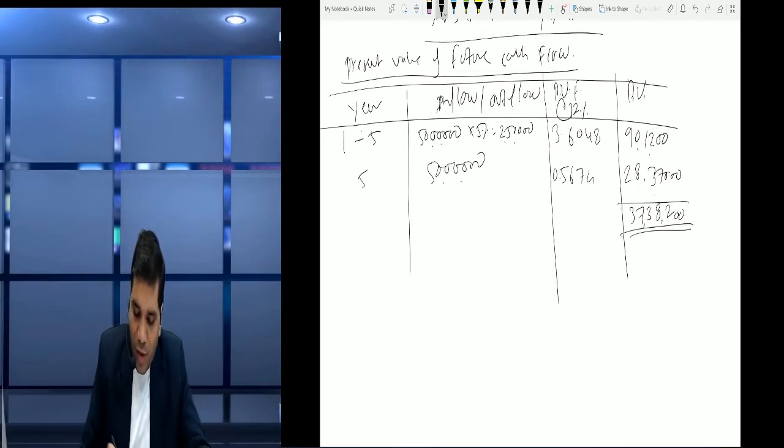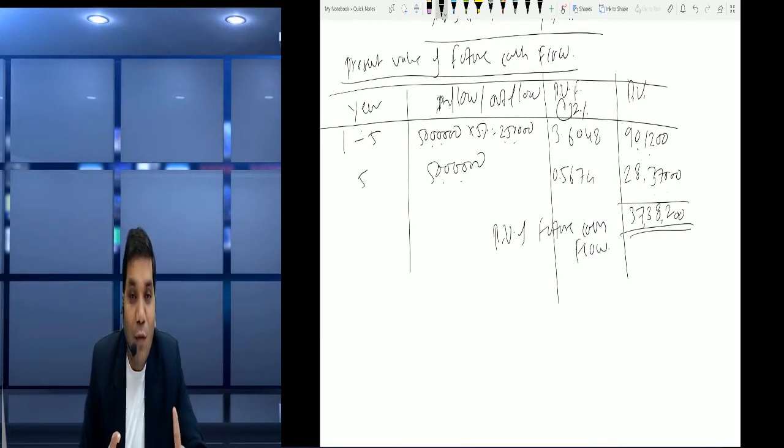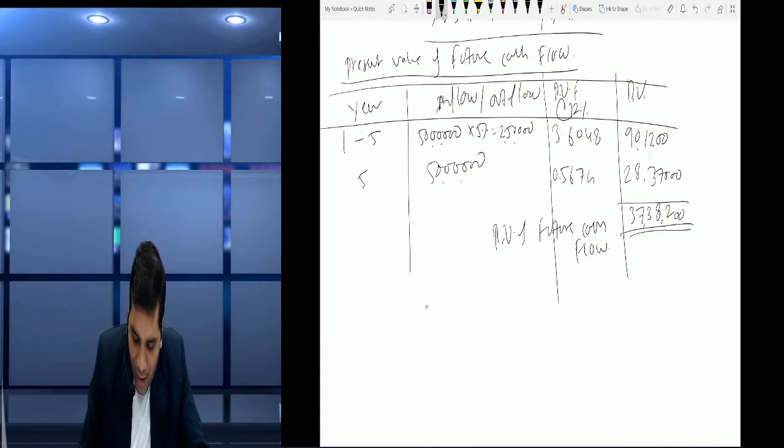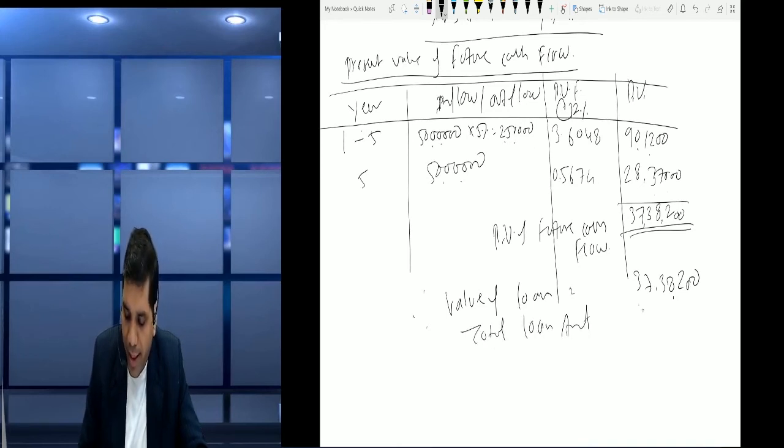Okay, so this is the present value of future cash flow, or you can say it is the value of the loan. Right? So the value of the loan will be 37,38,200, and the total loan amount given is 50 lakh.